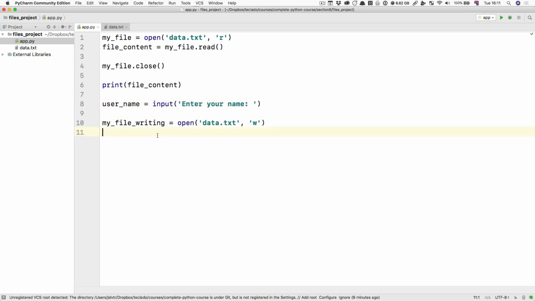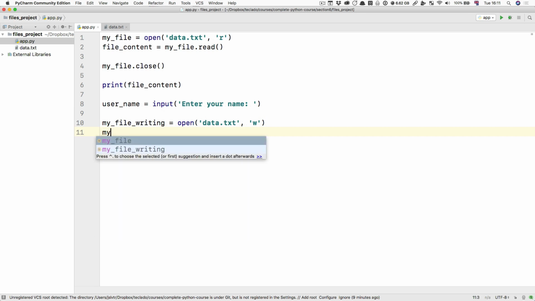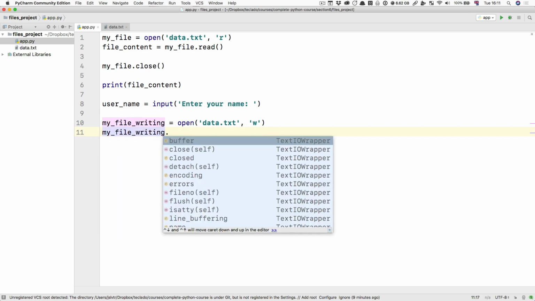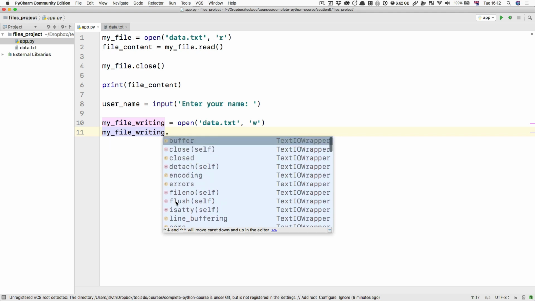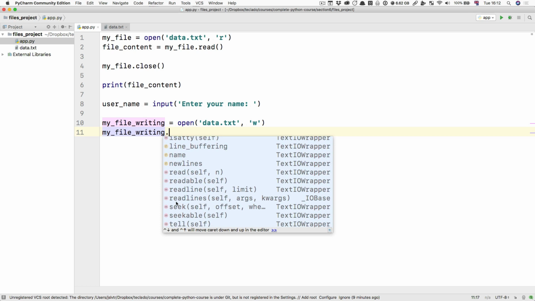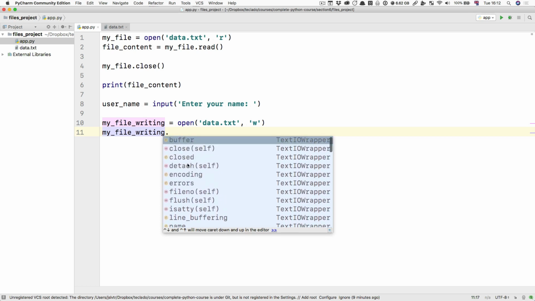We've asked the user for their name, then we've opened the file for writing, and now, of course, we can do myfile.write, and then dot. And when you do that in PyCharm, by the way, you get all of the methods and properties of the object. Remember that dot means inside, so here we're looking inside the object to see what we can use. This is really great from PyCharm, and it lets us look at what we might want to call. Sorry, I was reading close there, and I was like, what do we want to close? We don't want to close anything just yet. But nonetheless, you can see the close method is here. We're going to be calling that in just a moment.